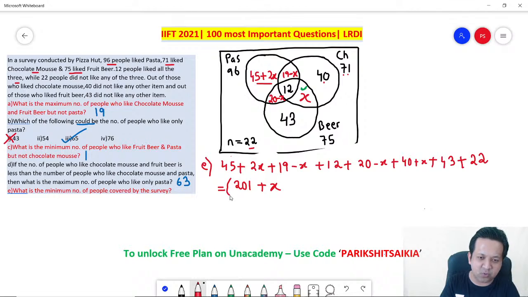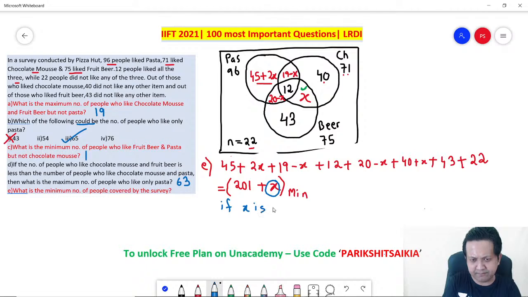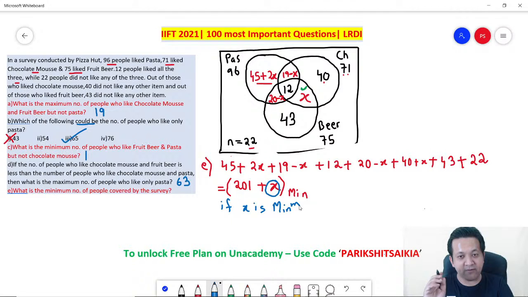So this is what you need to minimize. Now think about it. When will this expression be minimum? This expression will be minimum if x is minimum. Will you agree? What is the minimum possible value of x? Remember, maximum is 19, but the minimum obviously is 0.